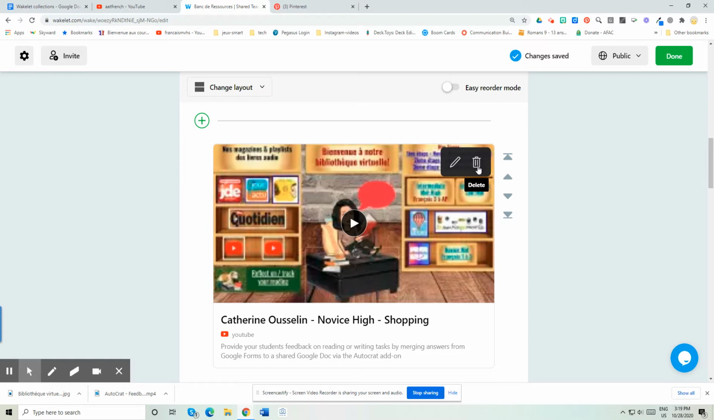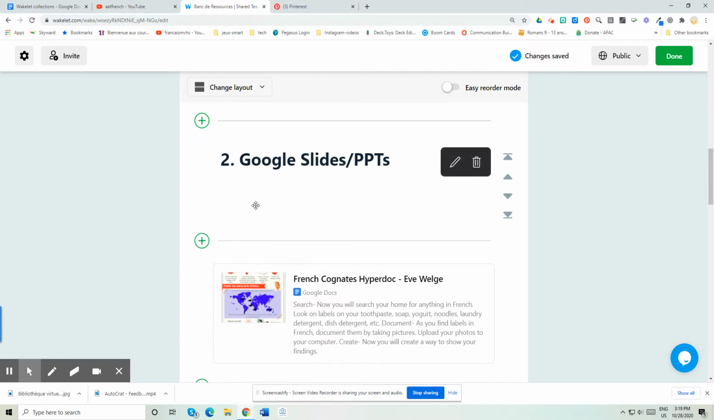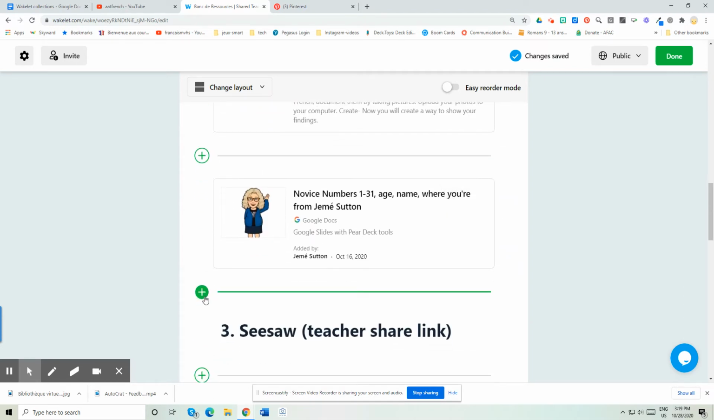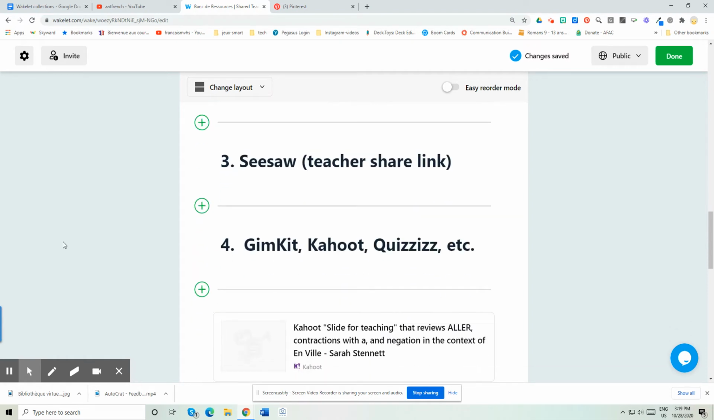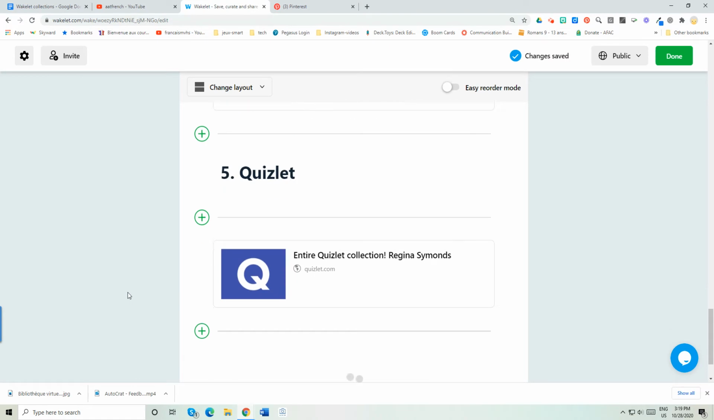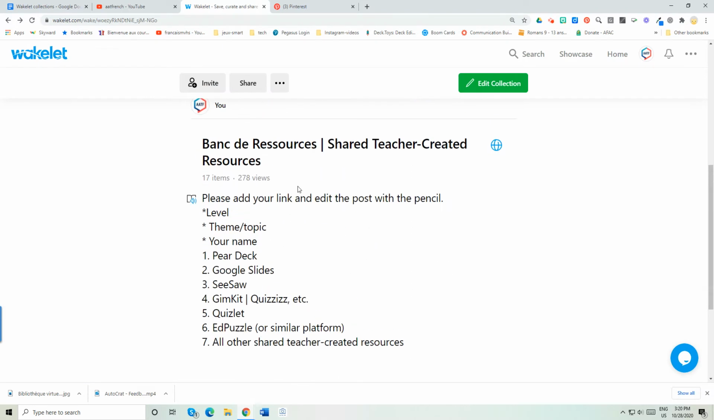If there's something wrong, you can always edit it again, or you can delete it, or you can move it somewhere else. Usually if you're in that correct category like Pear Deck or Google Slides, just click the arrow at the very top. If you want to go to the bottom, that's fine too. There are green arrows everywhere. Okay? So go ahead and look around and see if there's something that you would like to contribute. When you're all done and you hit done, people will be able to access it. Isn't that a way to share?